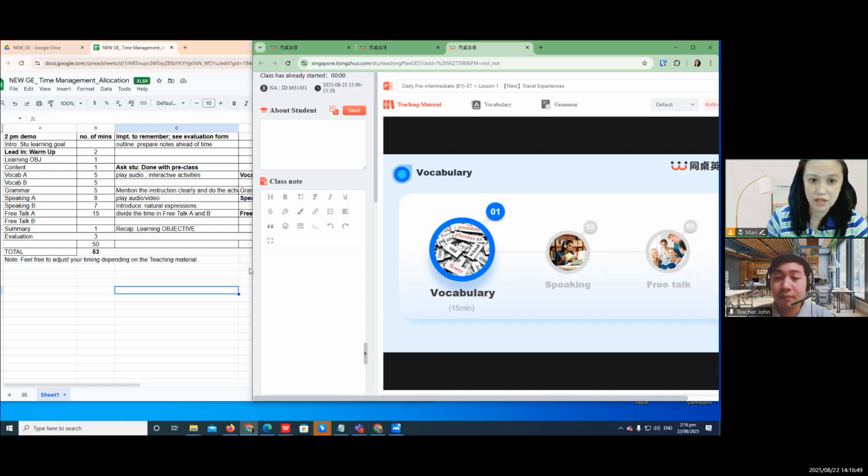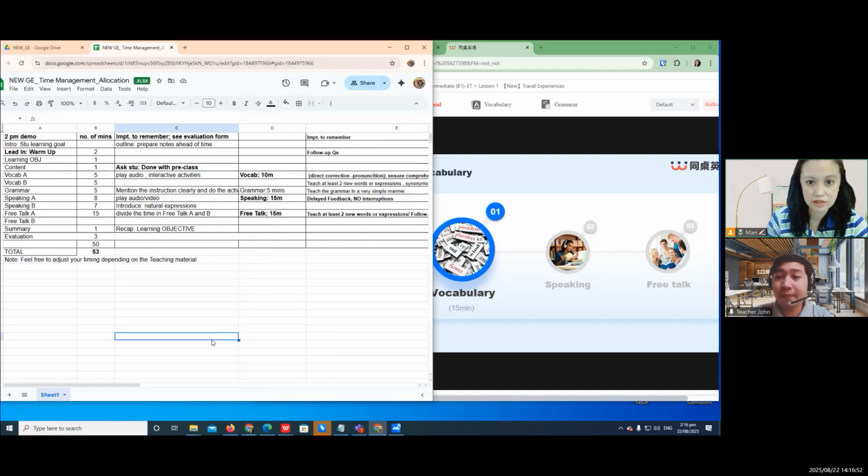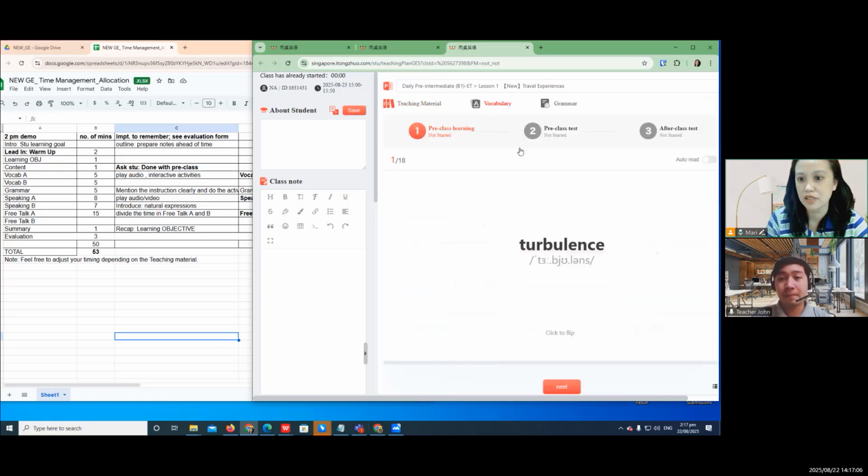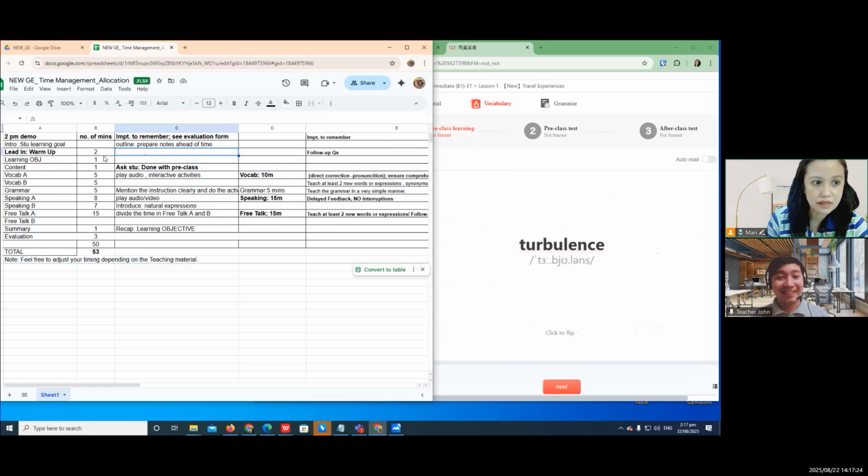Tapos if you will see the vocab here, I think what I forgot was you have to ask if they have done the pre-class because if you can see here in the teaching material, I guess, ito yung mismong view natin. This one is like a pre-class. May pre-class kasi ang GE. It means before they study with you, they have some activity. So it's just for you during the warm-up pala. Please try to remember to check the pre-class. Ask about pre-class.